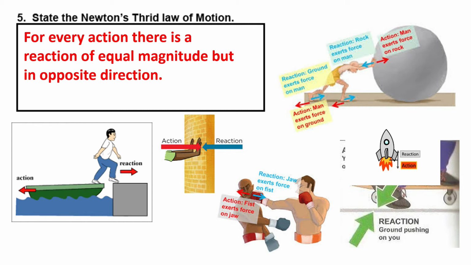Let's say for this one, when you pull the wall to the right, the reaction will go to the left. Or this one, if you pull the rock, that's another force acting on the man. We call it a frictional force. And this one, a rocket, like the momentum we learned last week with Mr. Jim. So reaction and action.